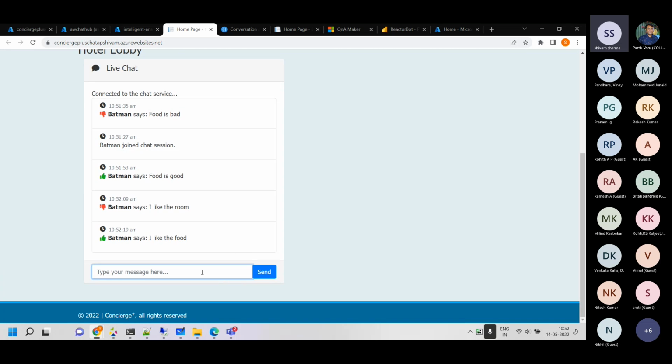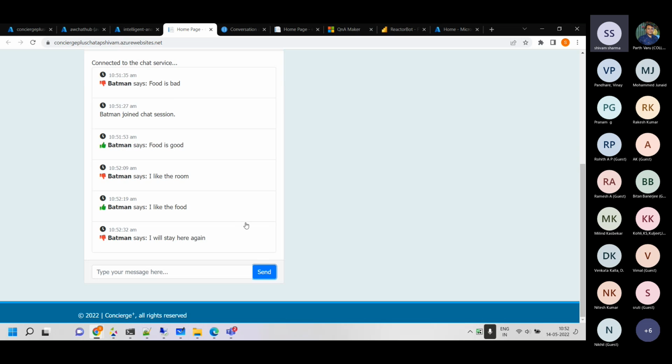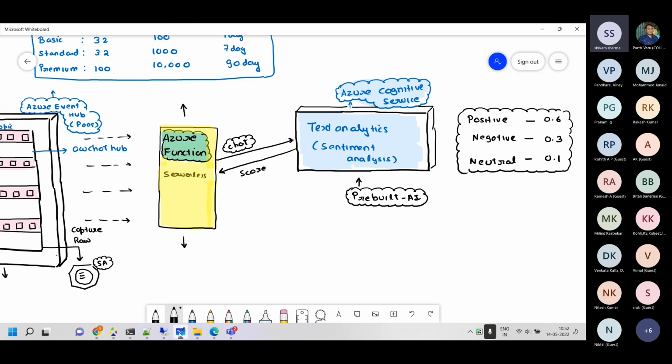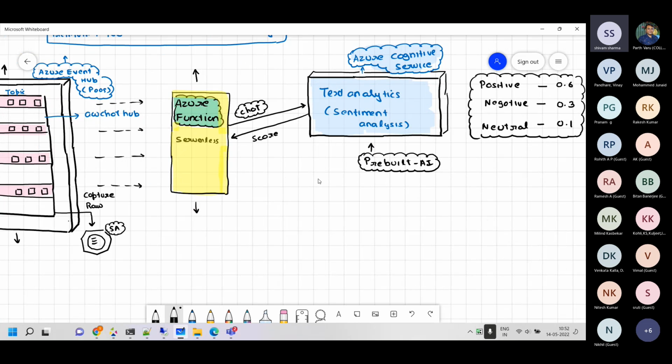I like the ambience of the room. Maybe I will stay here again. Let's see what happens. Okay, it needs more training. That's one thing which we definitely can go for. Let's do retraining. Okay, now if I take you back, check this out.